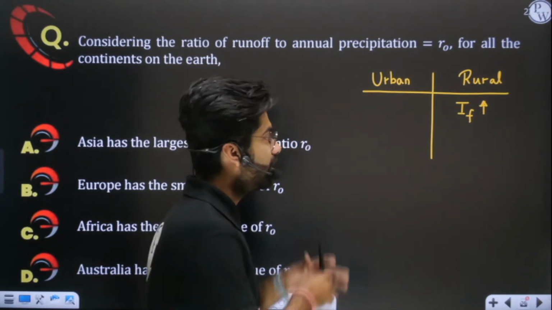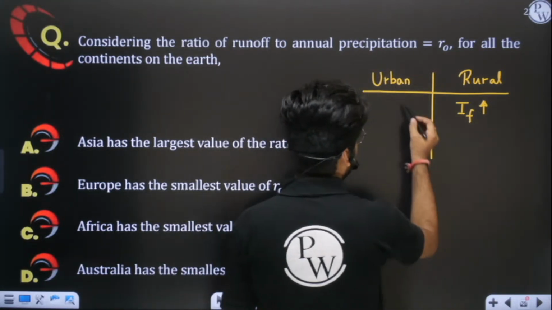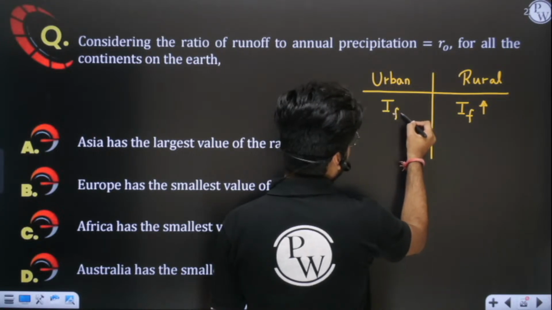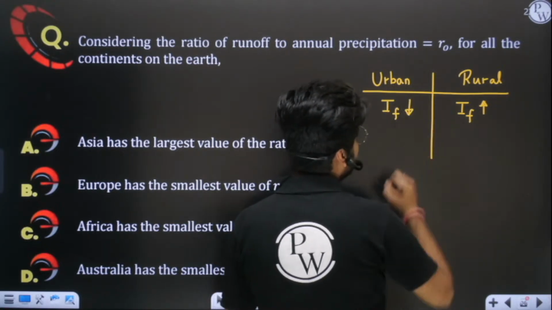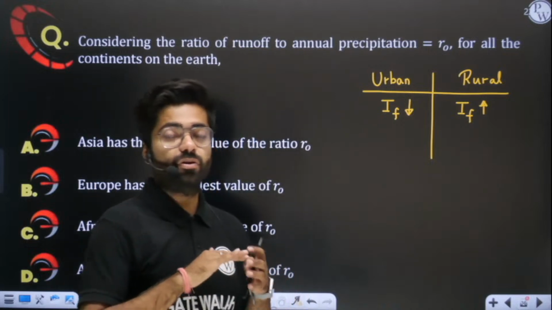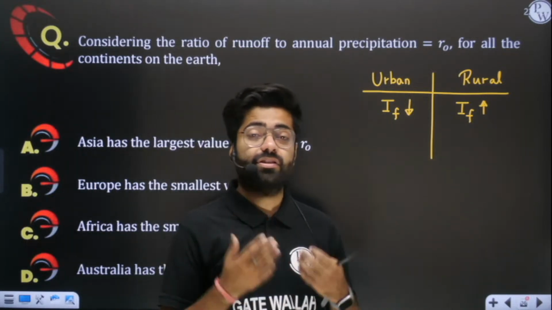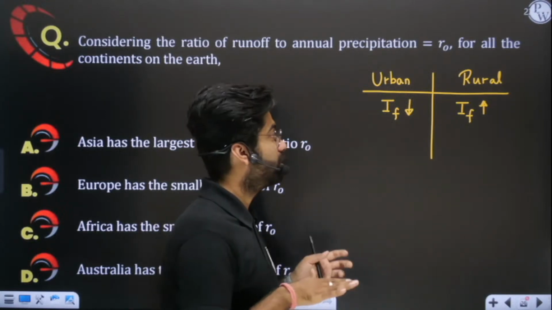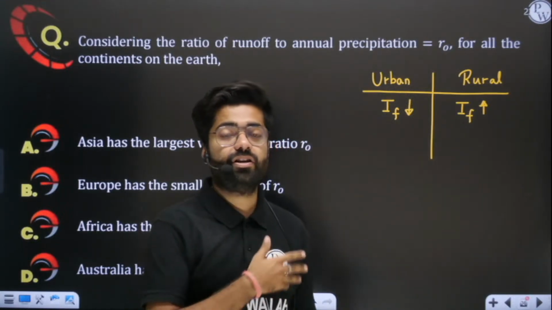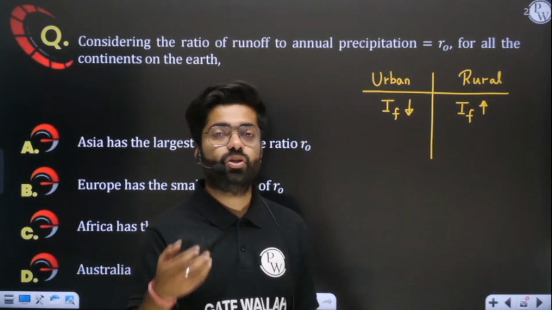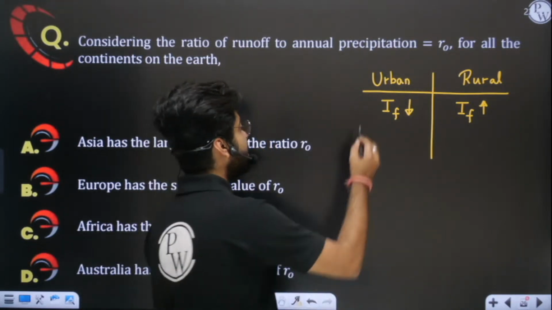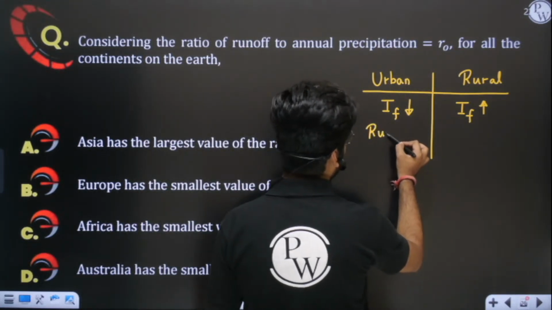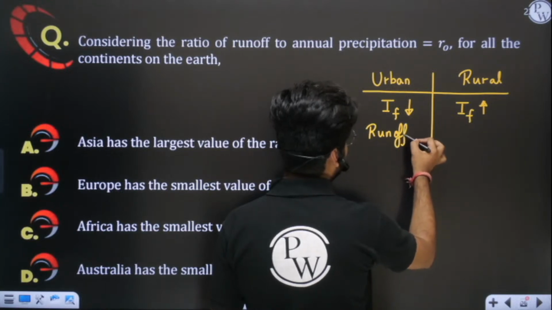Yes or no? But that will not be the case with urban areas. Because in urban areas, you know, roads will be there, buildings will be there. They will obstruct the water from penetrating into the ground, and all the water will ultimately run off into the drains. You will see more runoff will be there. So in urban areas, you know that runoff is more, wherever development is more.